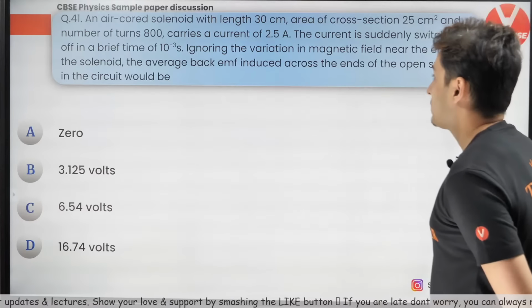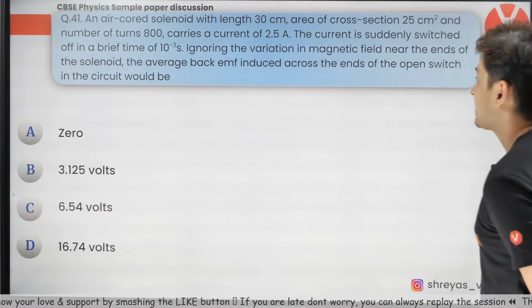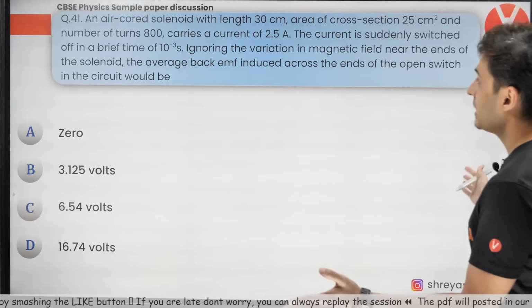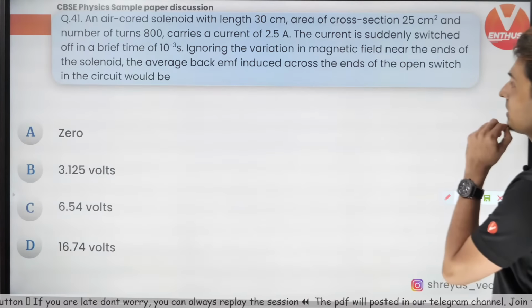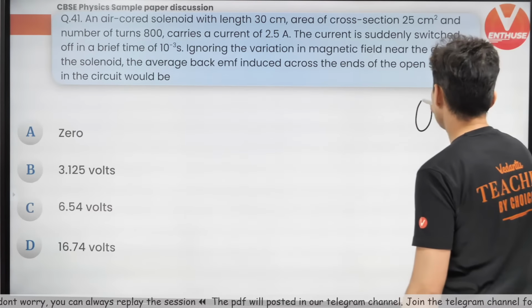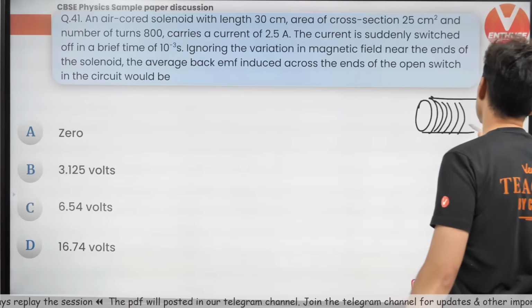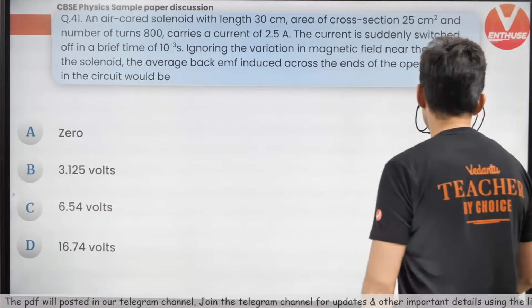There is an air cored solenoid with a given length, area of cross section, number of turns, and it carries a given current. The current is suddenly switched off for a brief time, ignoring the variations of the magnetic field near the ends of the solenoid. The average back EMF induced across the ends. Okay, so I have this solenoid basically. This is our solenoid. What is the average back EMF induced?